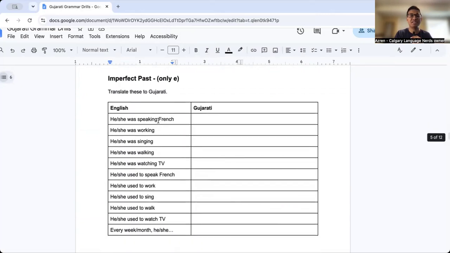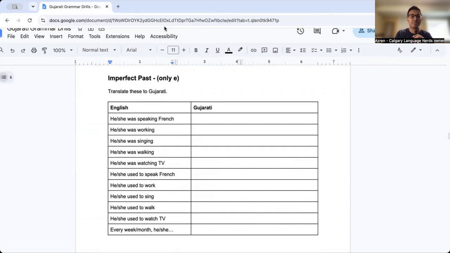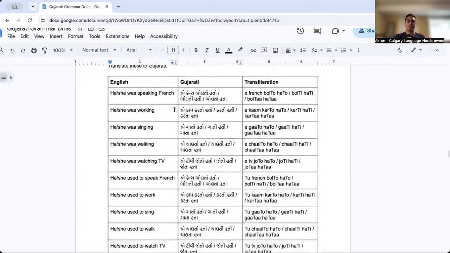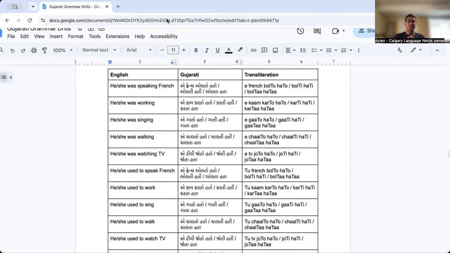Let's look at the he's and she's. So pause here, try to work through these. Now I'll give you a little hint here. For the he and she, you're gonna have three different options, not two. So that's a little hint as you work through these. You're gonna have the masculine option, you're gonna have the feminine option, and you're gonna have the respectful option. Okay, let's look at the answer key. So now we have three different options for each one.